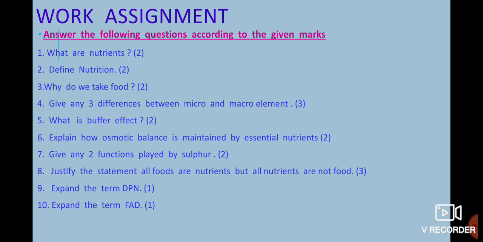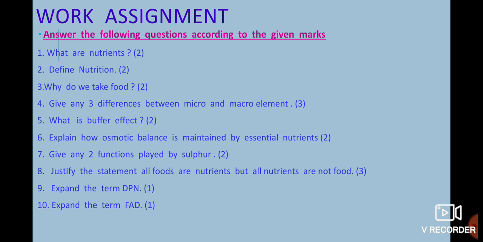What is buffer effect? Explain how osmotic balance is maintained by essential nutrients. Give any 2 functions played by sulfur, for 2 marks. Justify the statement: all food are nutrients but all nutrients are not food. Yes, this is a very logical question.